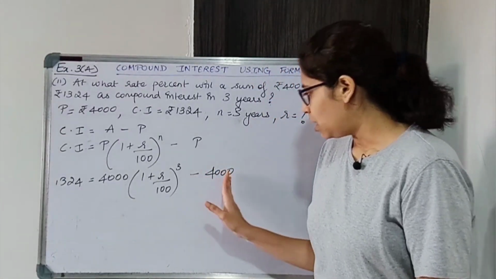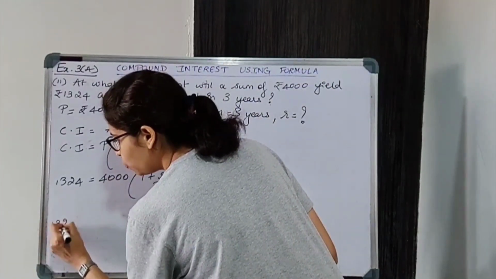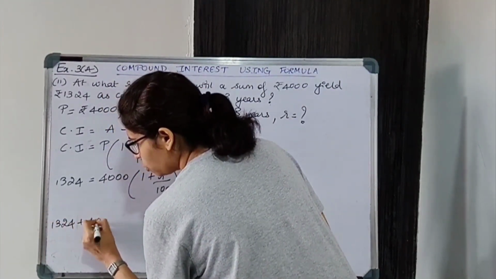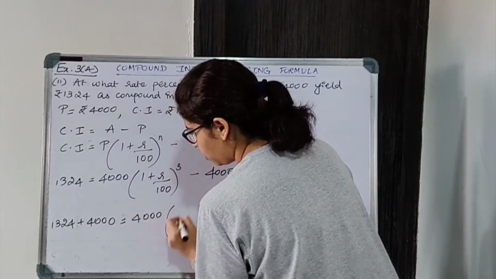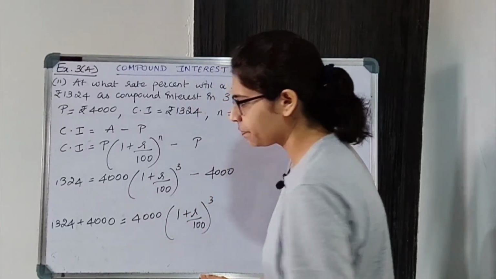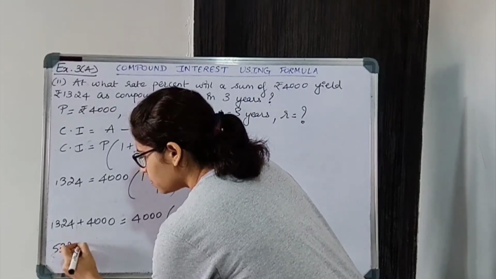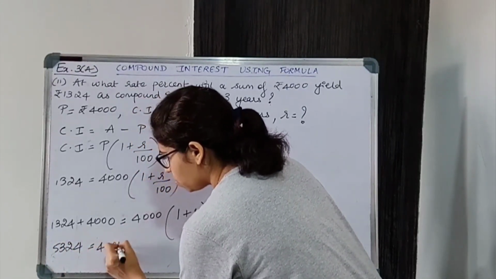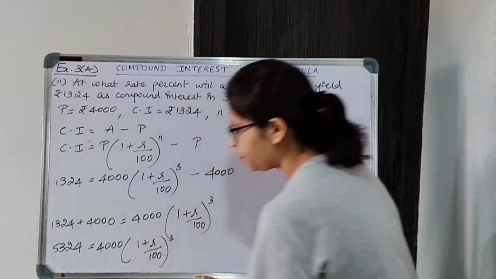Now let's shift 4,000 on the other side. So this will become 1324 plus 4,000, and here 4,000 into (1 plus R upon 100) raised to 3. This will become 5324 is equal to 4,000 into (1 plus R upon 100) raised to 3.